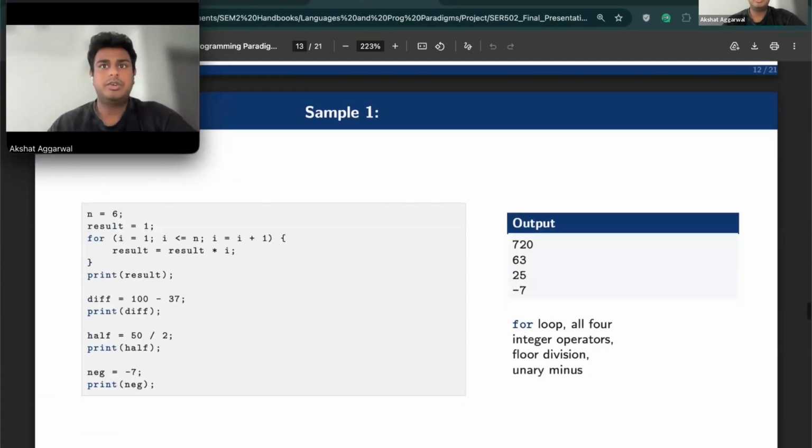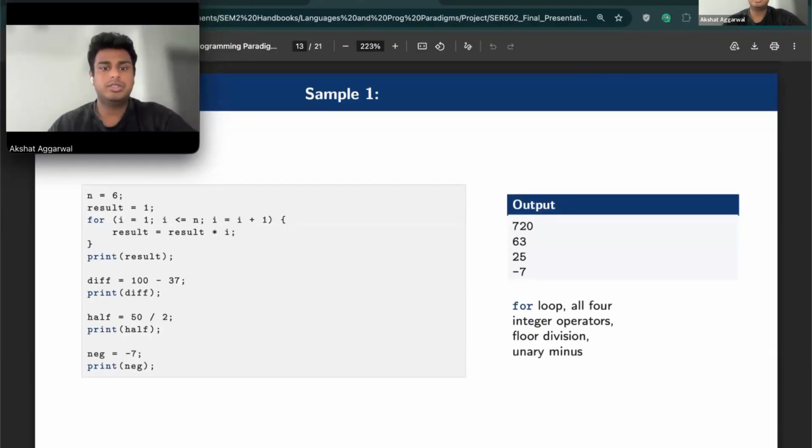Now we'll talk about the five sample programs. The first one is factorial.graph. It uses a for loop to compute 6 factorial, which is 720. After the loop, it also shows plain subtraction, float division, and unary minus. So the output is 720, 63, 2.5, and minus 7.